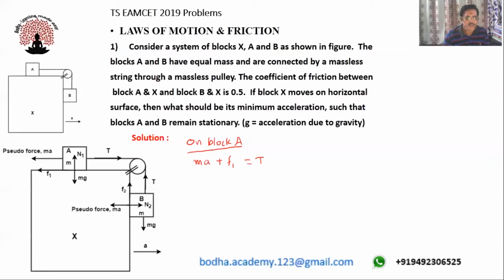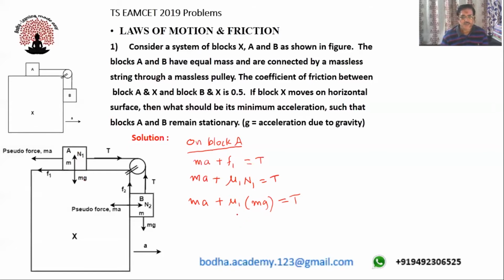If these two forces are equal in horizontal direction, then the block A will be at rest. Okay. So I can write the same equation as MA plus F1 is equal to mu1 into normal reaction is equal to T. I'm just using the concept F is equal to mu N. So this I can write as MA plus mu1 into N1 is nothing but, you can observe here, upward force equals downward force at equilibrium. So N1 must be equal to mg. That's equal to T.